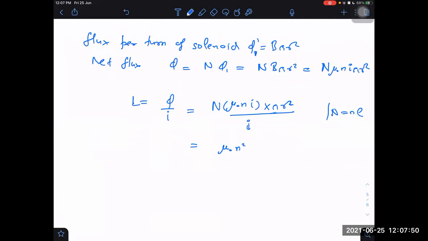Then it will become mu naught into small n square into pi r square into l, which is volume. Mu naught into n square into volume of solenoid. Volume of solenoid is equal to pi r square l.